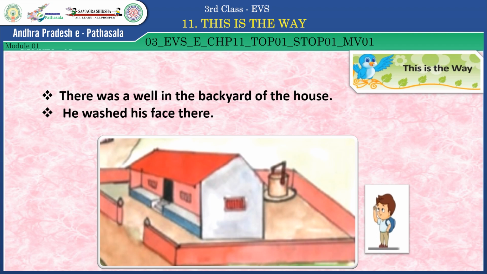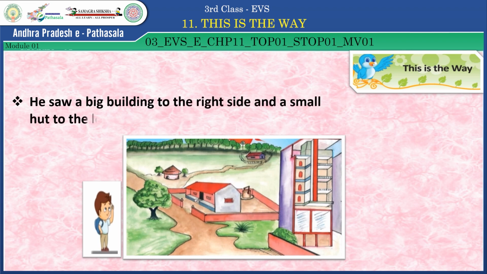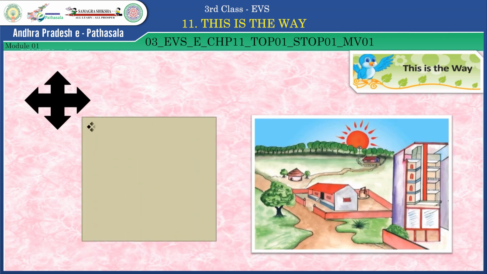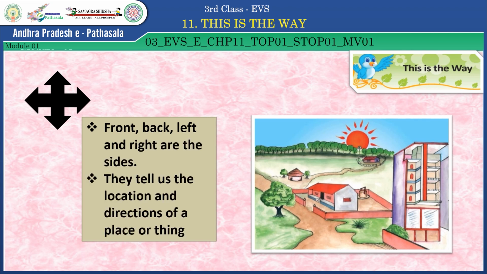There he washed his face, and then he saw a big building to the right side and a small hut to the left side of the house. He observed all these things. So, front, back, left and right are the sides. They tell us the location and directions of a place or thing.